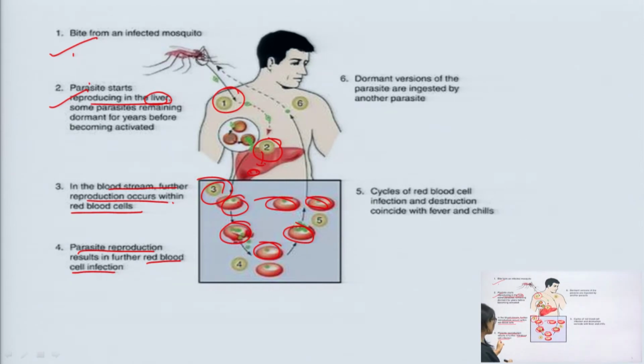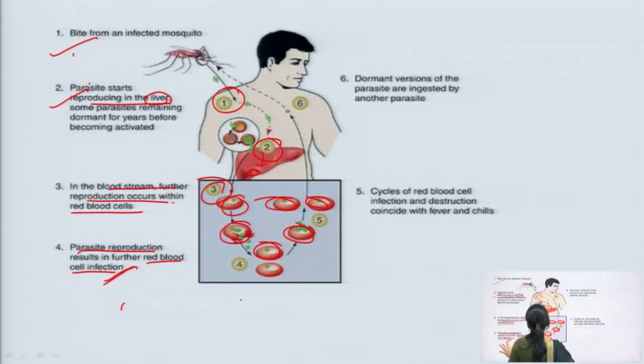After reproducing in the RBCs, the parasites in the blood stream cause the infection.